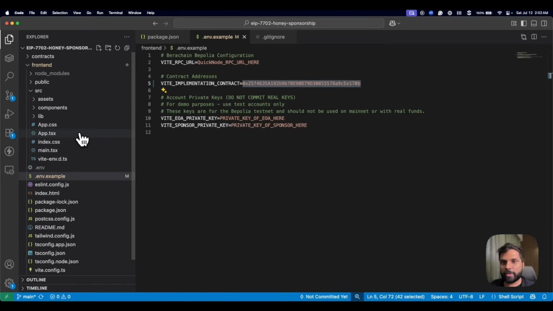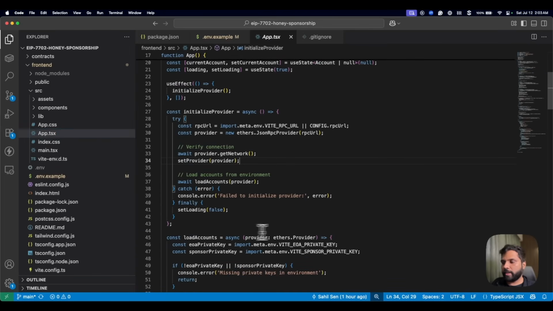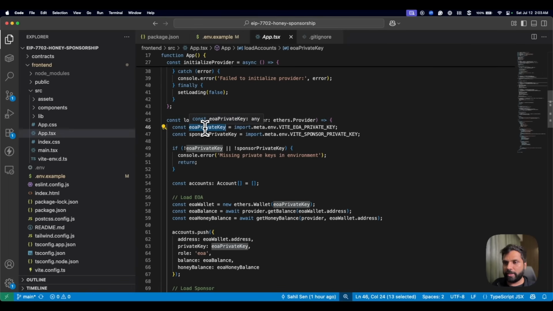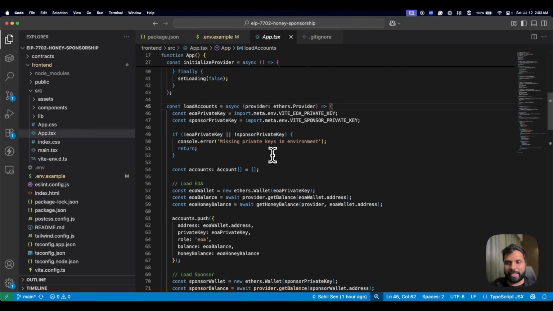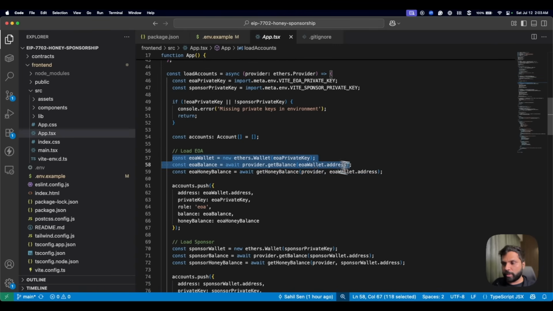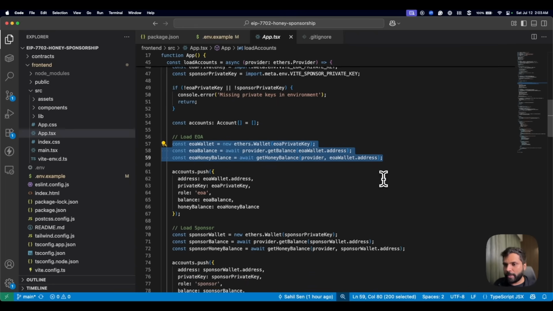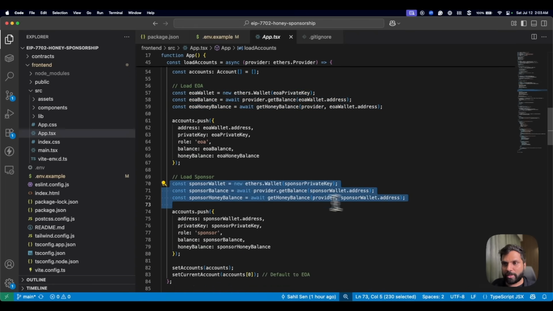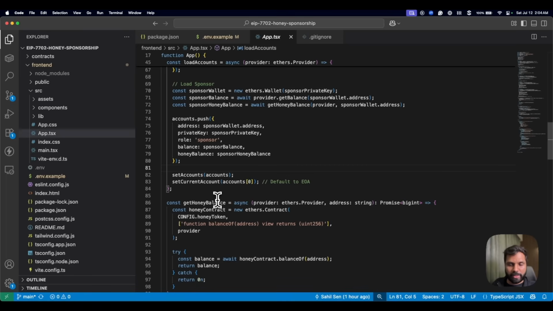Now, coming back to our app.tsx, the next thing we are doing is loading the accounts from the private keys. We are loading the EOA and sponsor account from the private key. We are checking if they exist or not. We load the balances of both the accounts. We load the native token balance, which is Bera token balance, along with the honey token balance. Then we load the same for sponsor and then change the state variables for them.